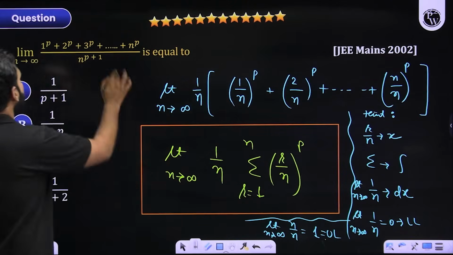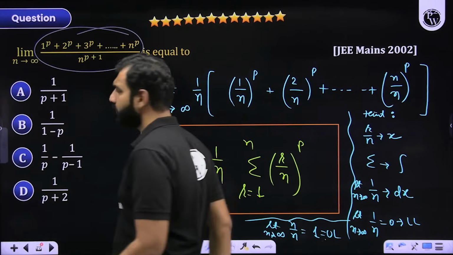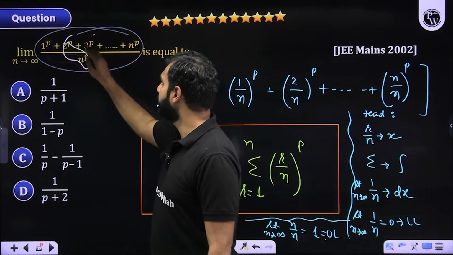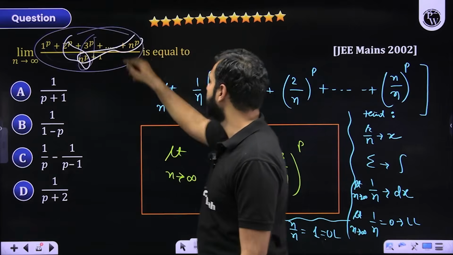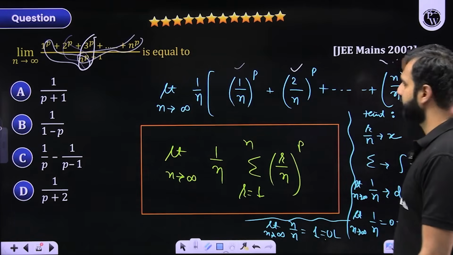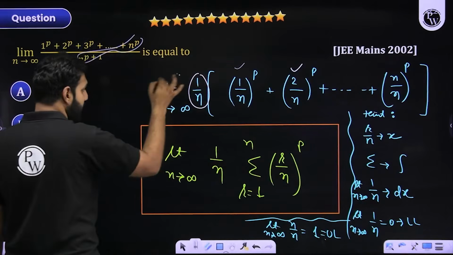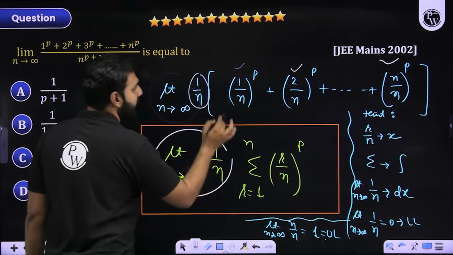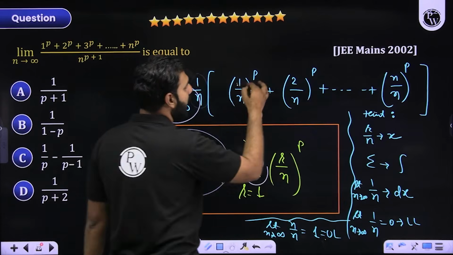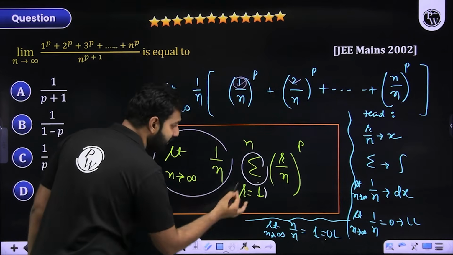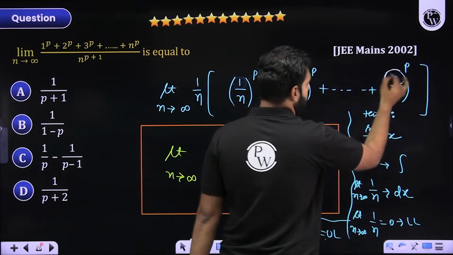See, we started with this summation. What we did was 1 by n to the power p, 2 by n to the power p, 3 by n to the power p, up till n by n to the power p. So this is how I could generalize it. An even more general form will be 1 by n, limit n approaches infinity. This can be written as summation of r by n whole raised to the power p, where r starts with 1 and reaches till n.